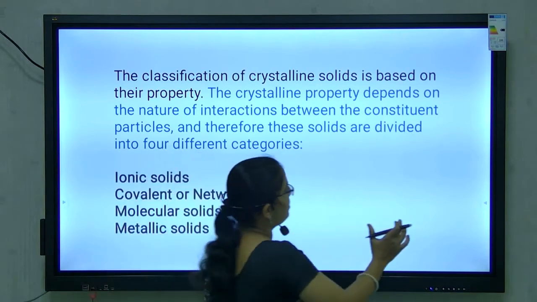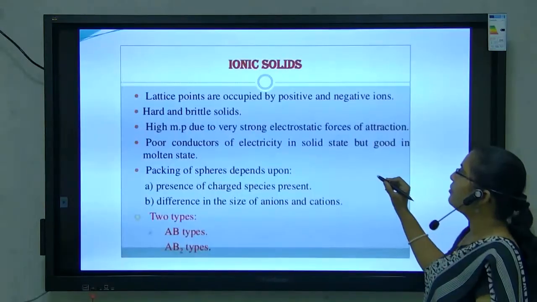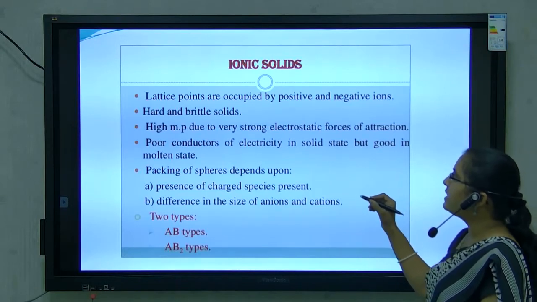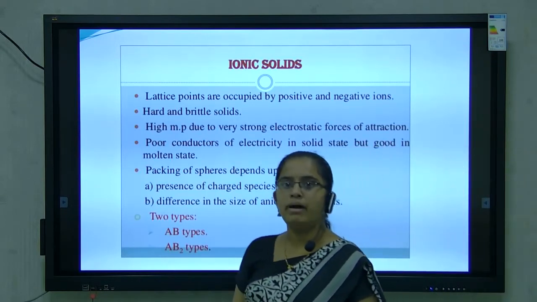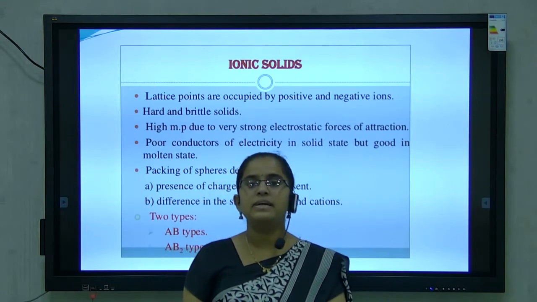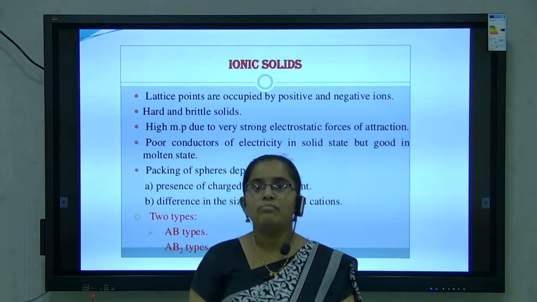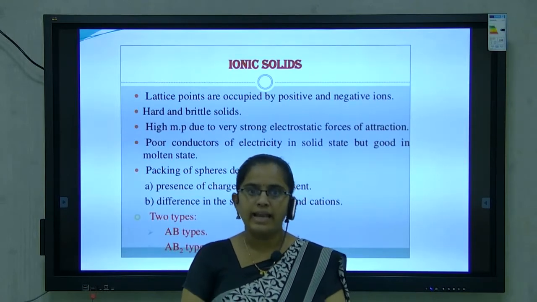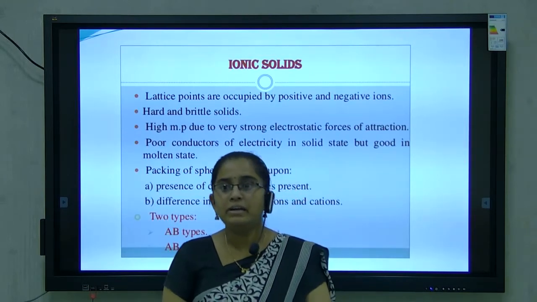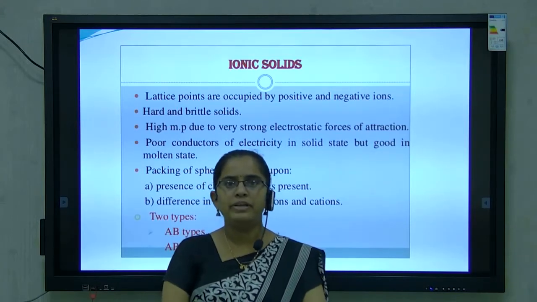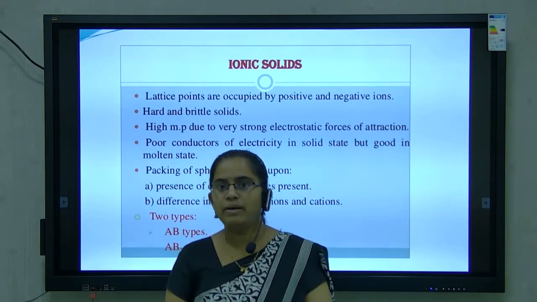First is ionic solids. In ionic solids, lattice points are occupied by positive and negative ions. Ionic solids are formed by combination of positive ions, that is cations, and negative ions, means anions. They are hard and brittle. Third point is high melting point due to very strong electrostatic force of attraction.